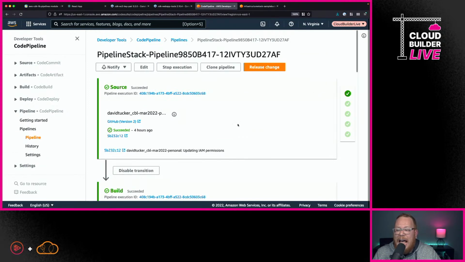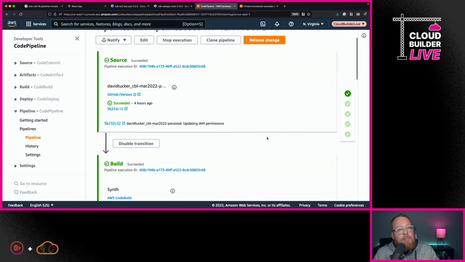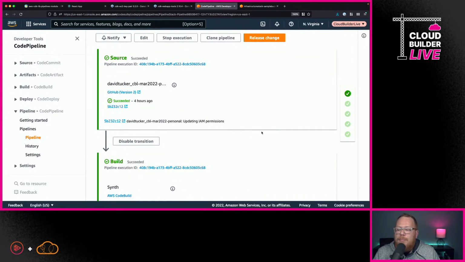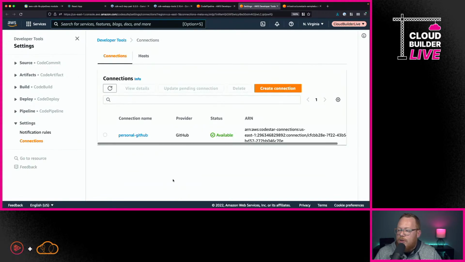And here I have one that is connected to my GitHub account that enables me to push out this web application every time I make a commit to that GitHub repository. Now, the way that works is I actually have a connection configured, and you have to do this before you can configure this inside of the CDK. So I've connected it to my GitHub account.